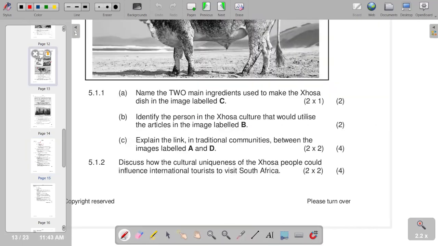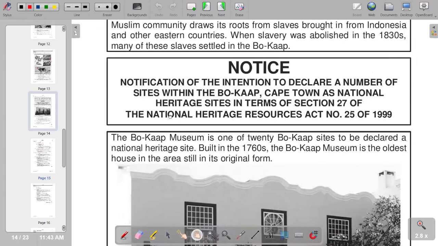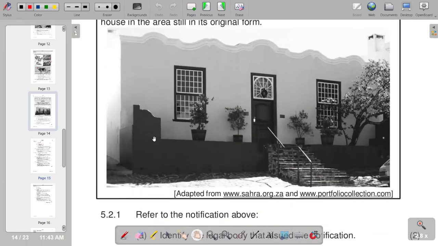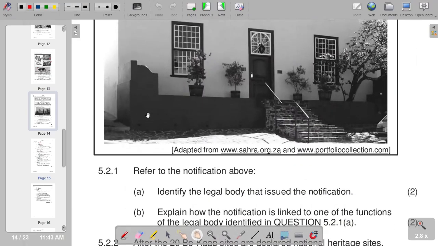Then move on to the next one, which is now our question 5.2. Study the information and answer the questions. So you're given the information that you need to read through. Going down, we are also given a picture. 5.2.1 reads, refer to the notification above and identify the legal body that issued the notification.